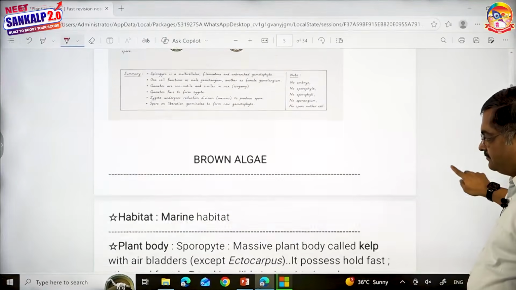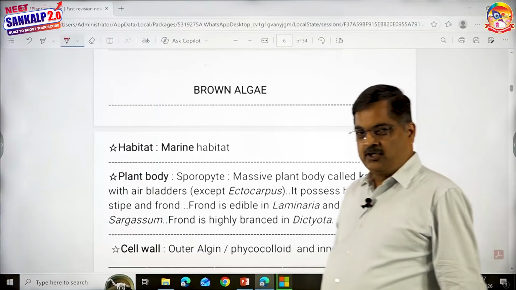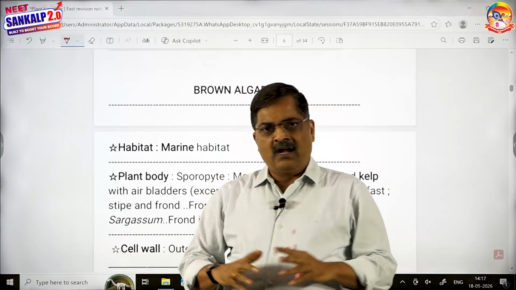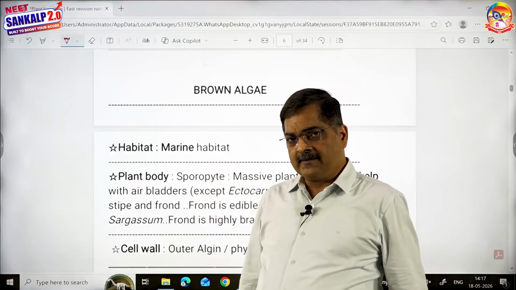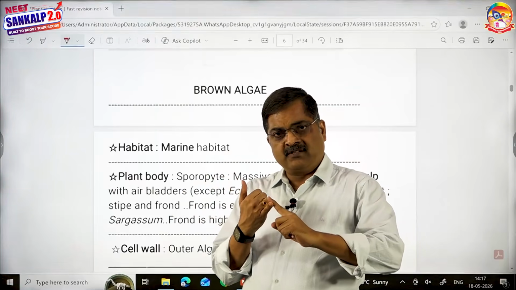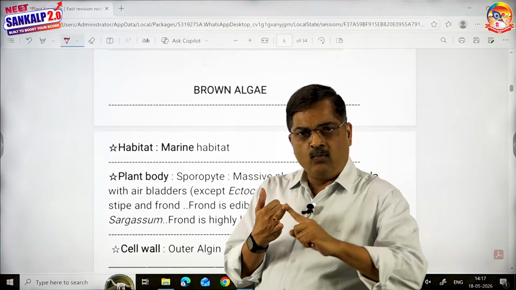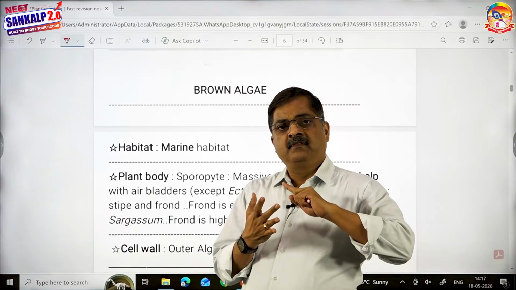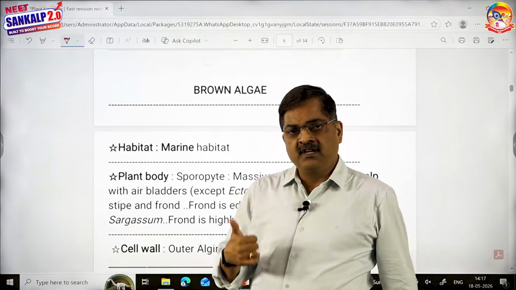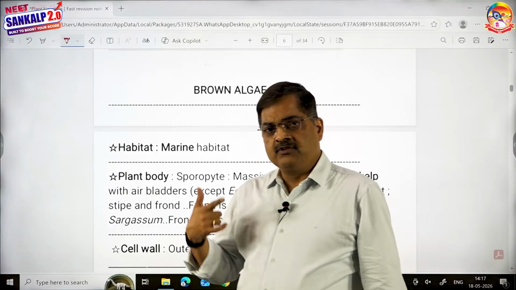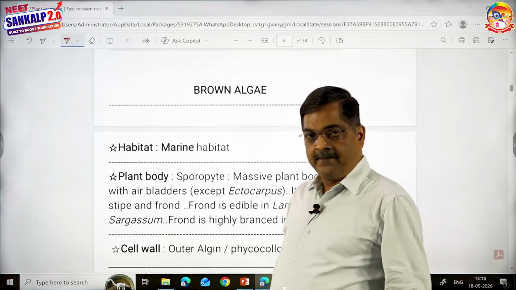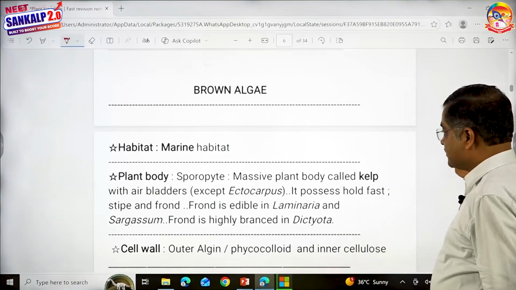Children, it took a little time for us to get rid of green alga, but you know what the layout we are following is: habitat, cell wall, chloroplasts, pigments, reserve, vegetative, sexual and asexual reproduction, followed by some examples. Okay, we'll go with brown alga next.